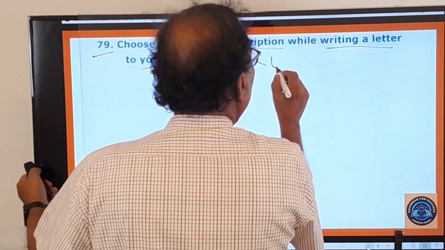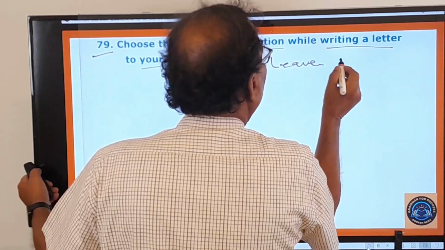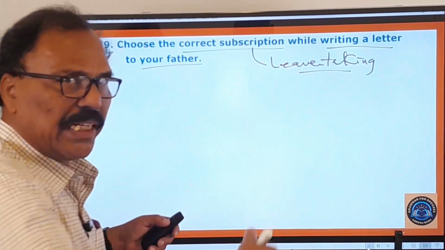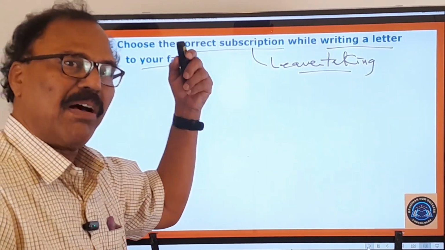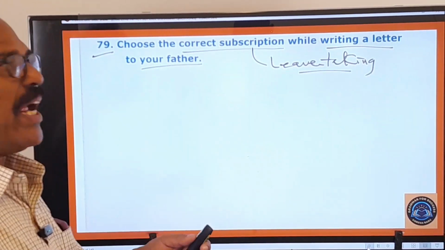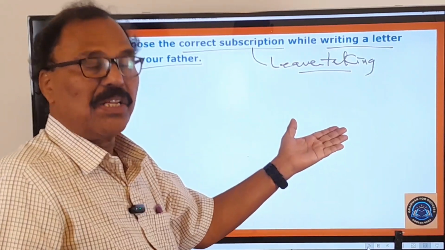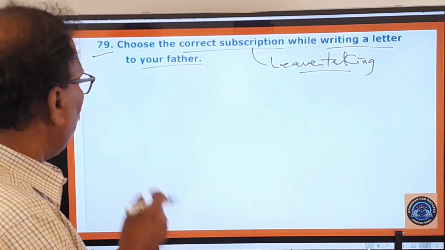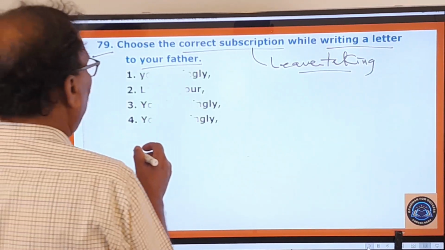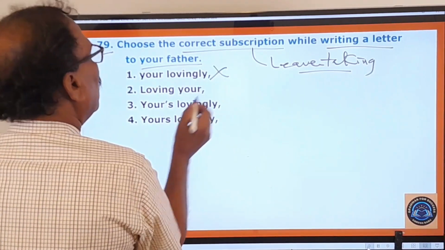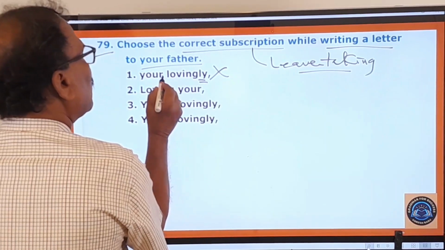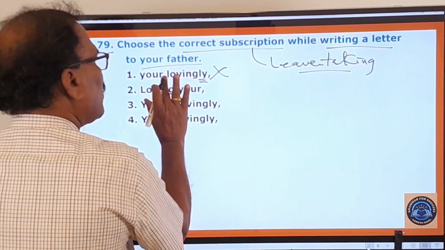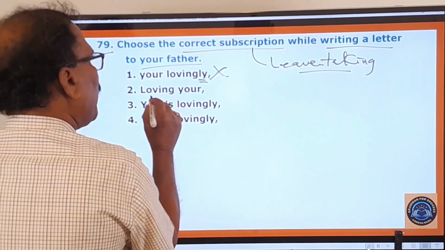Subscription, in other words, leave taking. It is called leave taking. That means at the end of the letter, you take leave from the addressee. Okay, so you end the letter with this leave taking. So what should be the leave taking, relevant leave taking to your father? So here options are given. "You are lovingly," wrong. So if there is to be ly, here yes must be there. Yours lovingly, when there is yes, there is ly. If there is no yes, there is no ly. Therefore this is wrong. "Loving your," no.